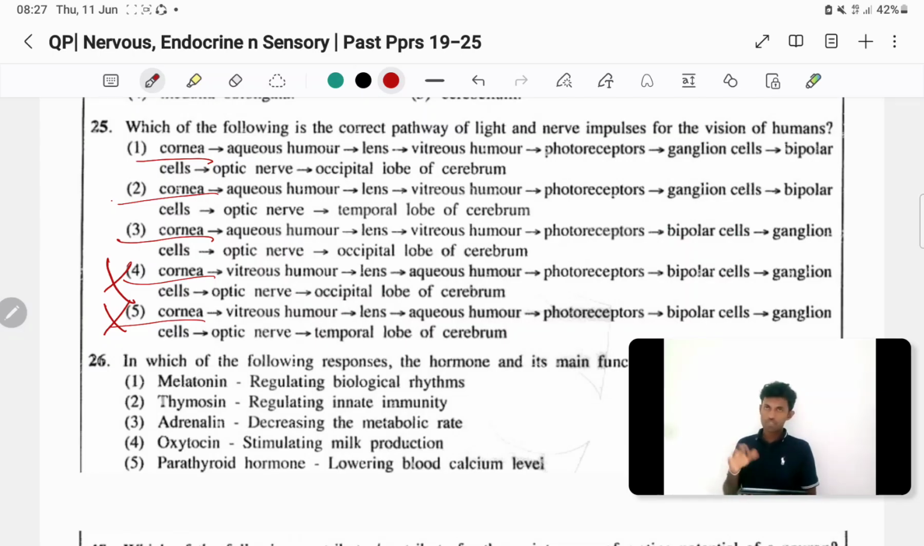What did we say comes first? Bipolar cells. So bipolar cells come first. Then bipolar cells, then ganglion cells, then the optic nerve. So where does the optic nerve travel? It travels to the occipital lobe of the cerebrum. So the answer is the third answer.